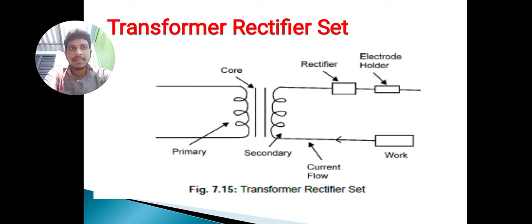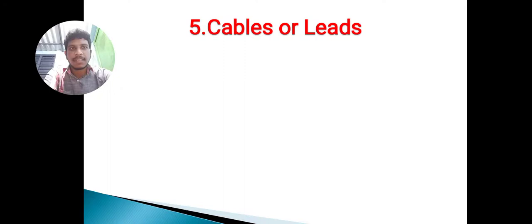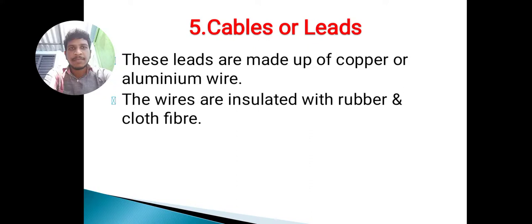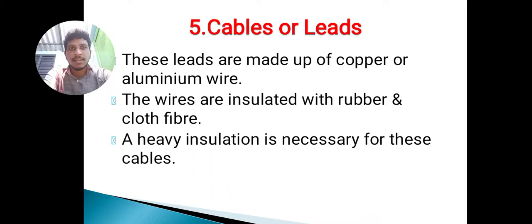Next, transformer rectifier set having two flats, that means two rectifiers having primary and secondary coils. In this figure I am showing the current flow, two core system and rectifier, electrode holder. This one is the transformer type, and the cables are leads. These leads are made up of copper or aluminum wire. The wires are insulated with rubber or cloth fiber in order to avoid shocks. A heavy insulation is necessary for these cables.